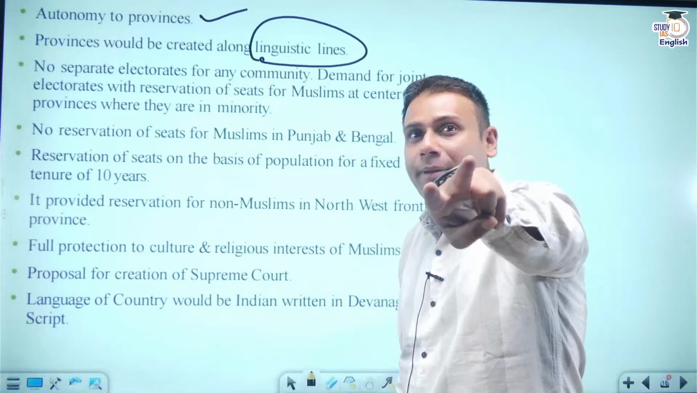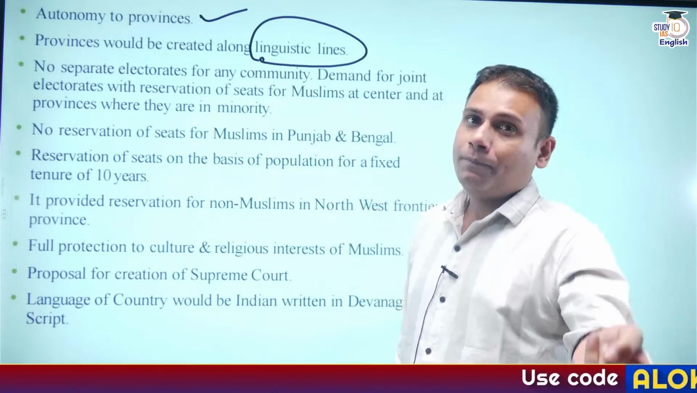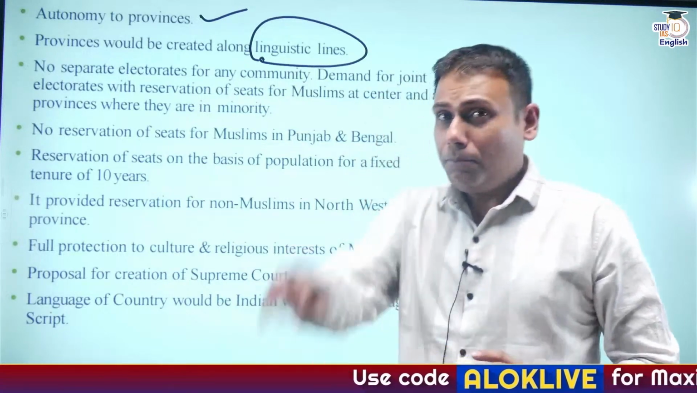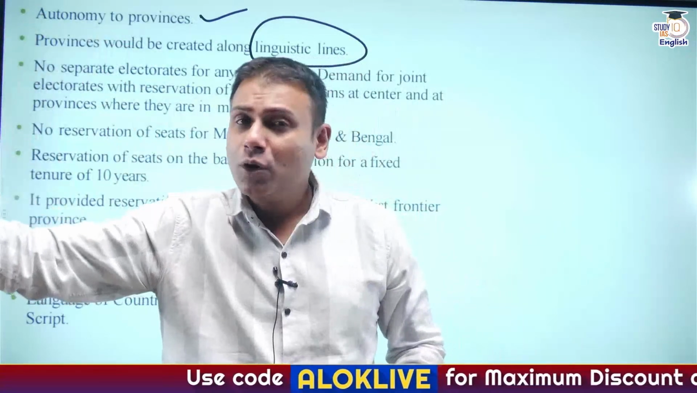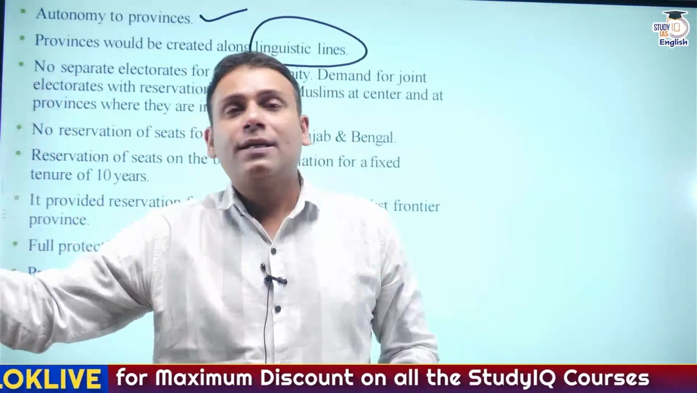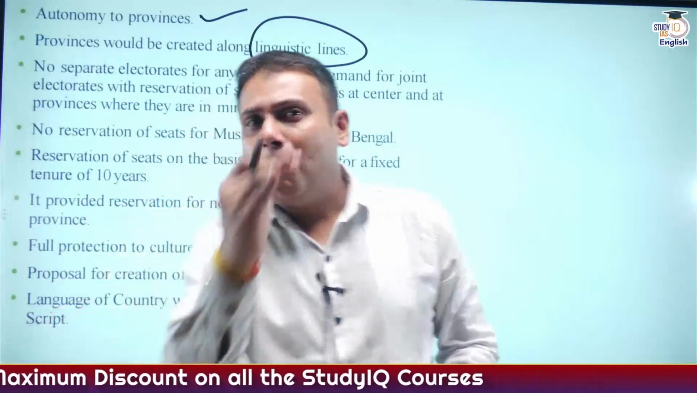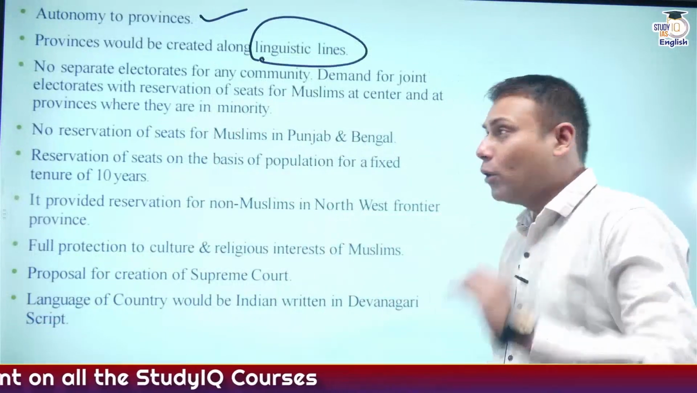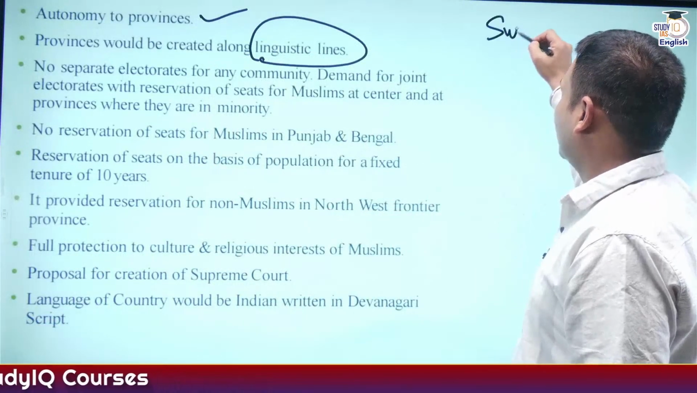One was the League of Annie Besant and the other was the League of whom? Bal Gangadhar Tilak ji. Bal Gangadhar Tilak ji's league was formed in April 1916 and Annie Besant's league was formed in September 1916. Now, Bal Gangadhar Tilak's league had a few important objectives. One objective was Swarajya.